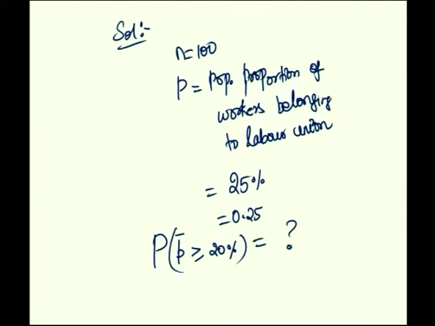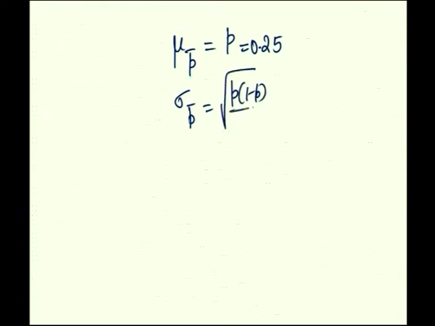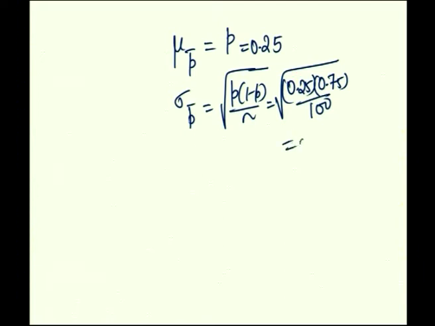We have to find out the mean and standard deviation of P bar. That is, mu of P bar is P, which is equal to 25%, 0.25, and sigma of P bar is root of P into (1 minus P) by n, which is equal to root of 0.25 into 0.75 by 100, which is equal to 0.0433.